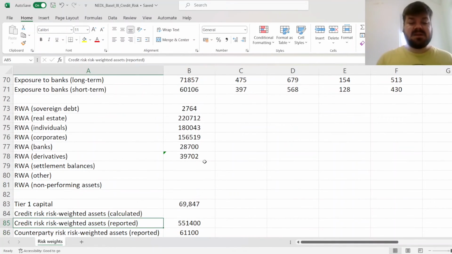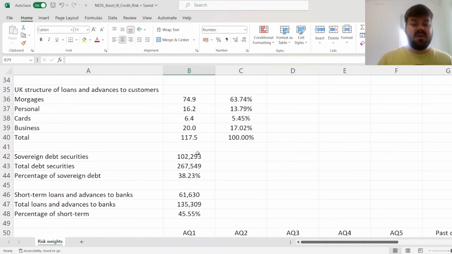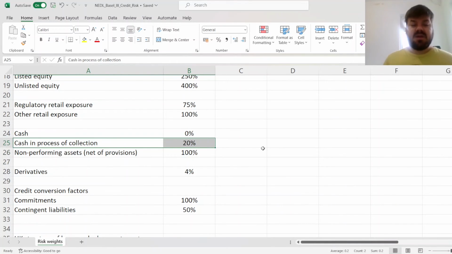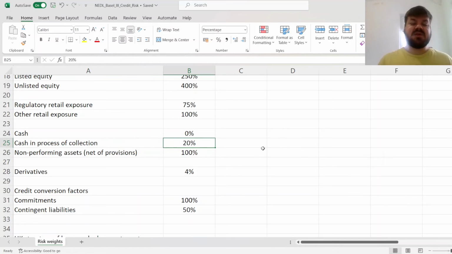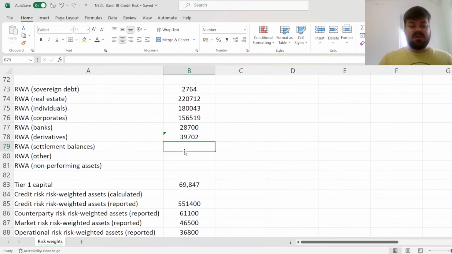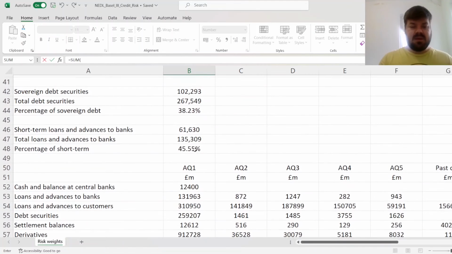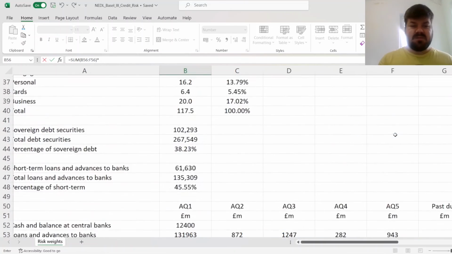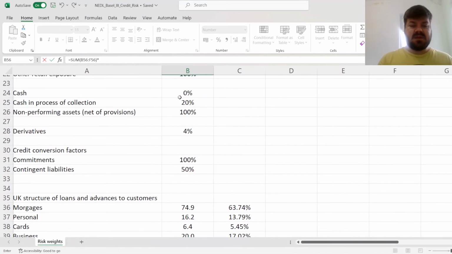For settlement balances, we need to figure out the cash and process of collection risk weight, which is 20%, because it's almost cash but not yet there. So essentially we need to sum settlement balances across 5 groups, times it by 20%, the cash and process of collection risk weight.